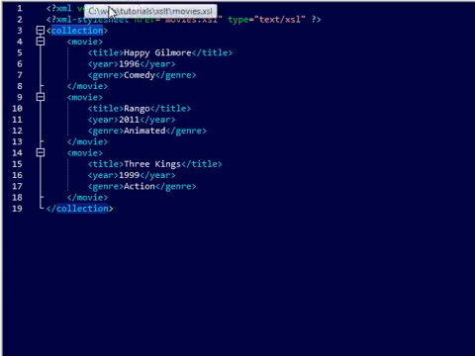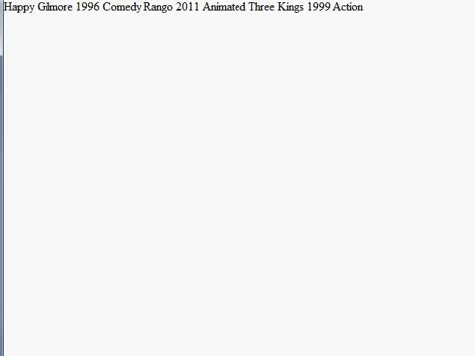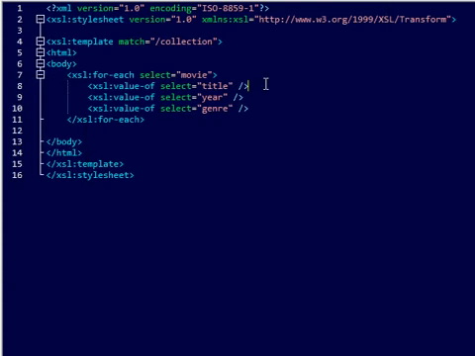Now, if you remember in here, we have title, year, and genre, so we'll go ahead and put that in. Now what this should do is print out each of the values, which we already have in our browser right now. So to make it a little different, we'll put some breaks after each one.